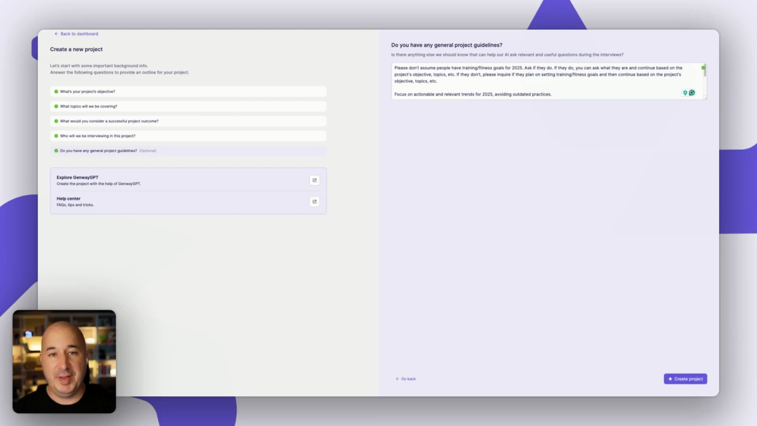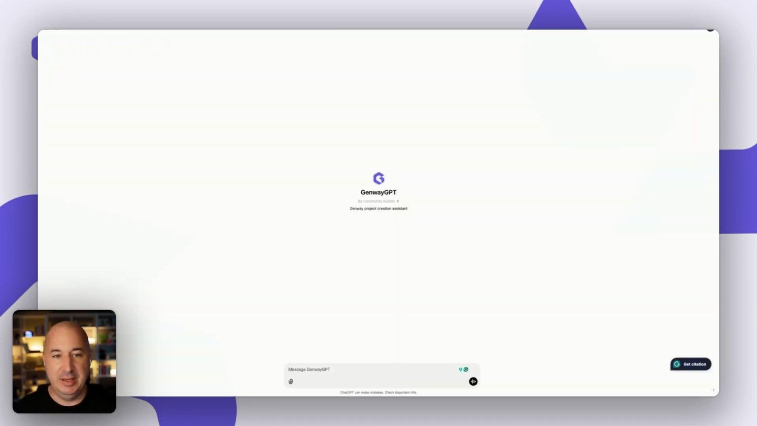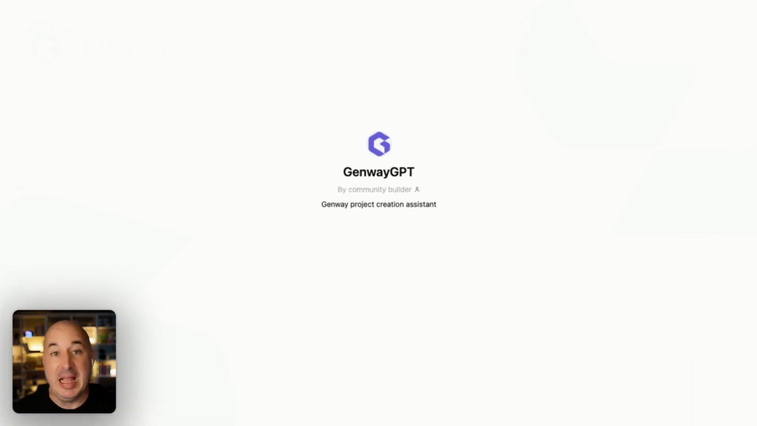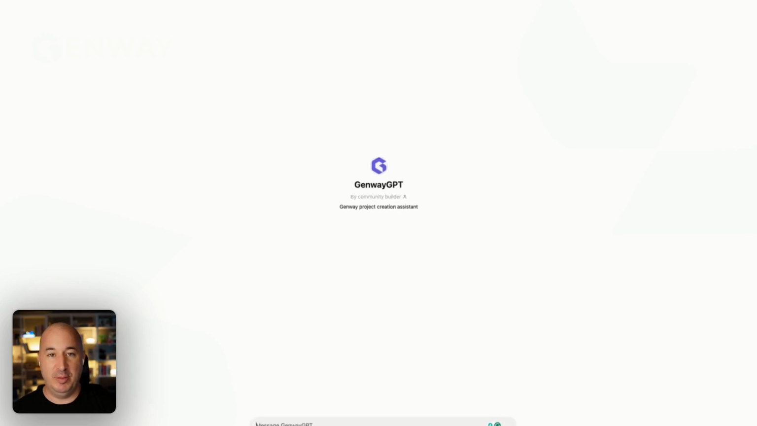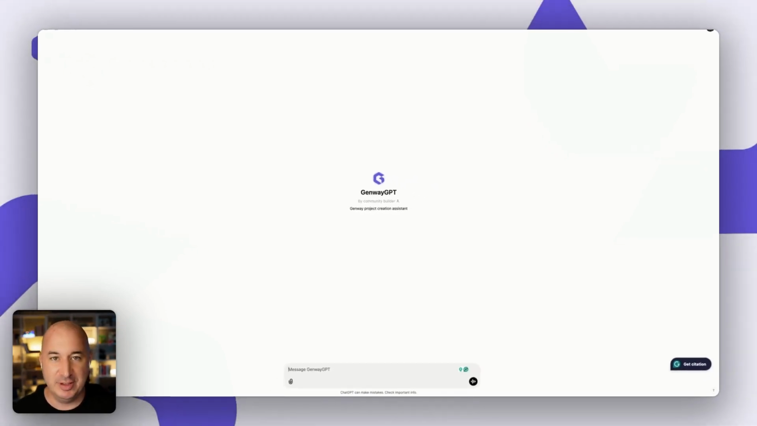So the one more thing is that if I hit Explore Genway GPT, I arrive at this window. This is the Genway project creation assistant, and it can help you build out your project if you're facing a problem that many of us face as researchers, the blank page problem. You're not quite sure how to get this research project started. You know what the topic is. You have some idea of what you want to ask, but you're looking for some support from AI.